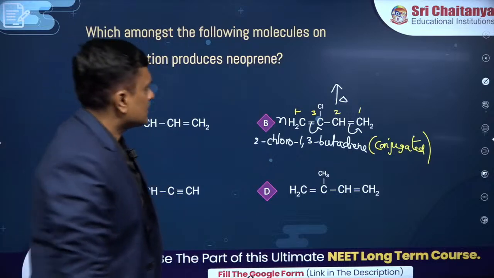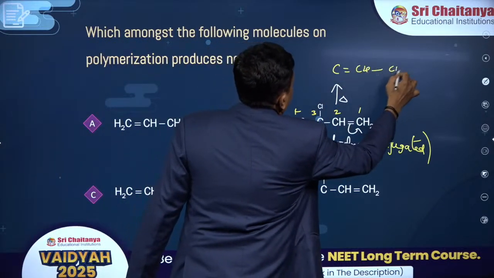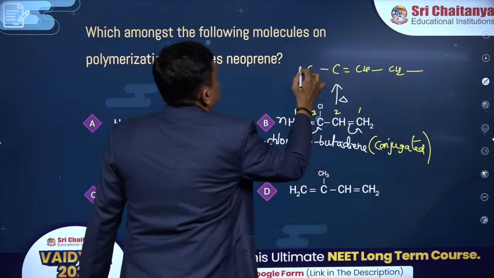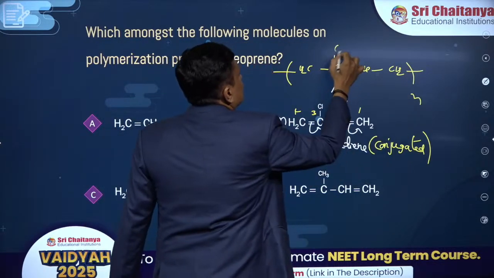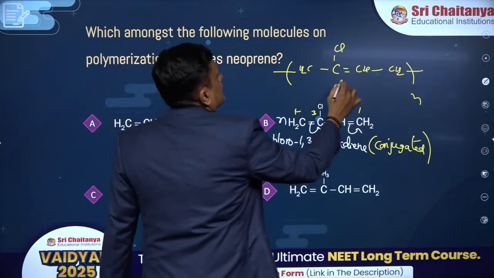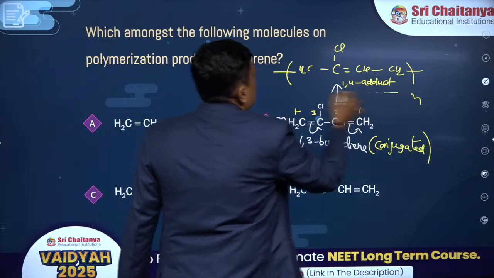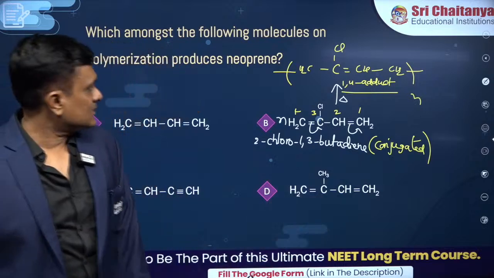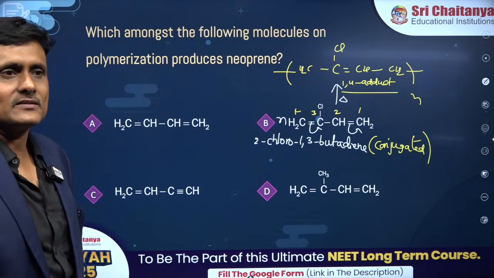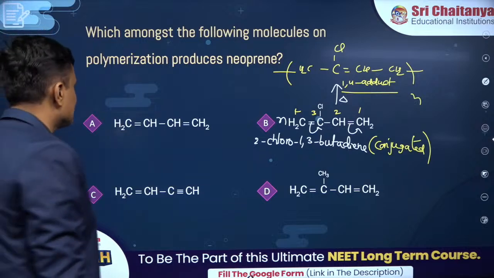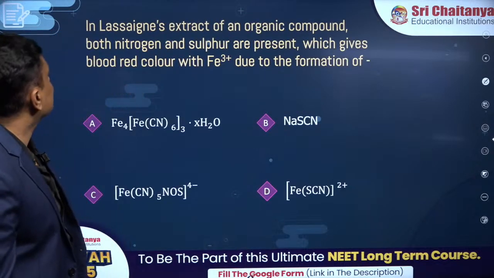So what will happen to the double bond? You guys can see the double bond has shifted over here, and this head and this tail would get connected to the other units. This is how you need to write the 1,4 adduct. Hope you understood. And that's what we are talking about. Neoprene, isn't it? Alright, simple question. So the right answer is B.